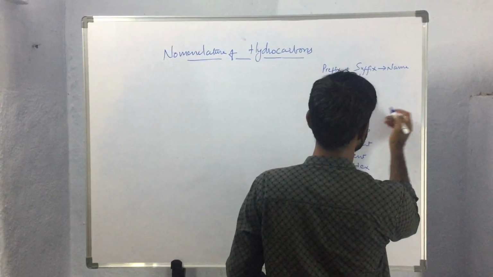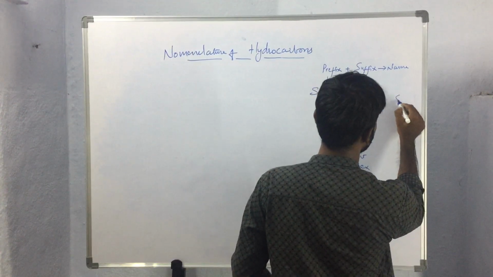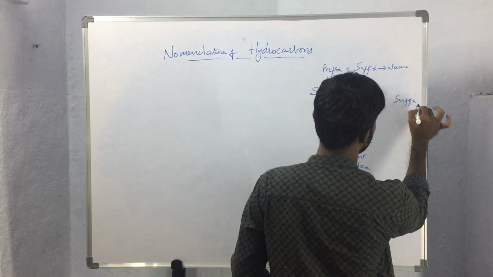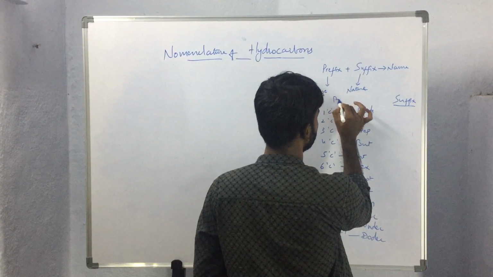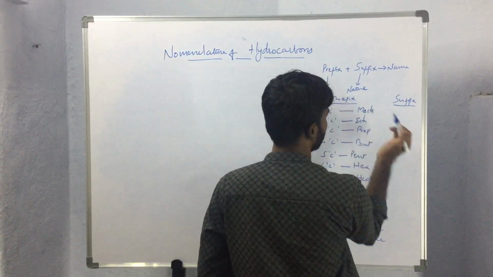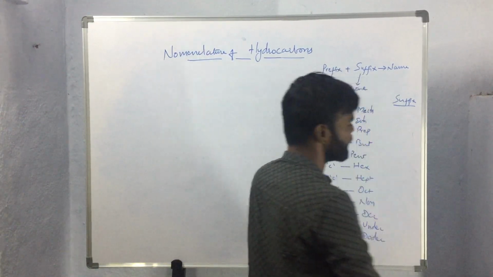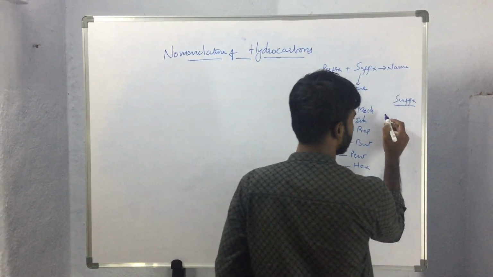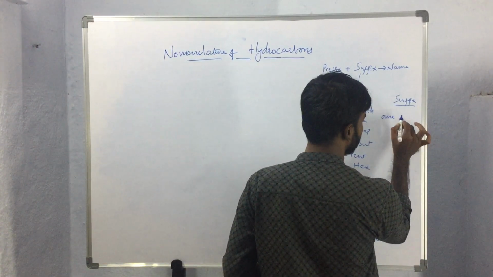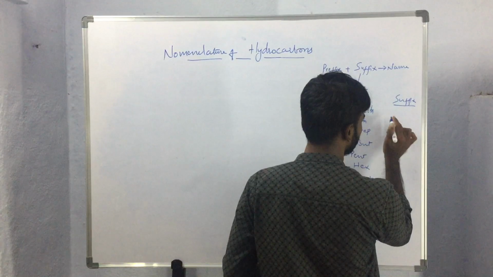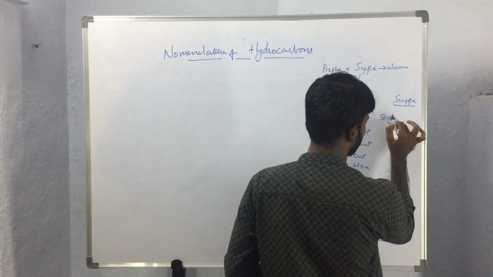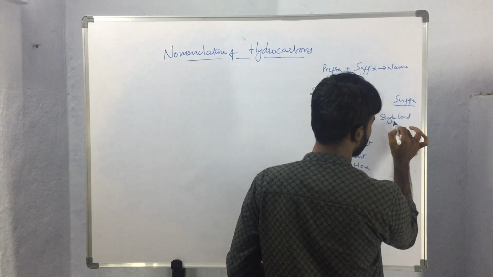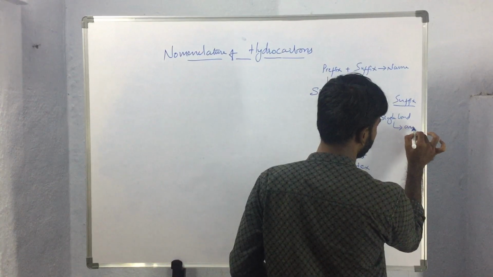Whereas coming to suffix, based upon the nature of the compound, if it is having only single bonds, then the suffix ane is used.